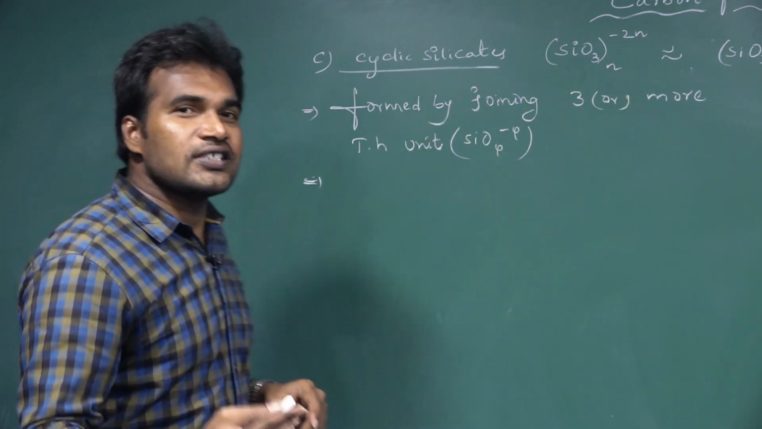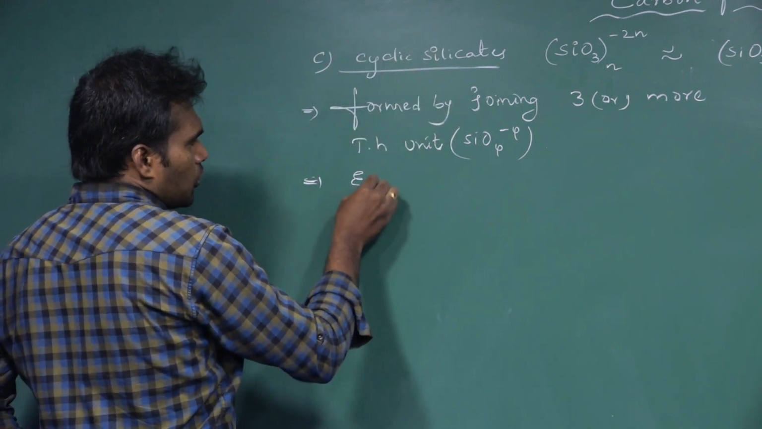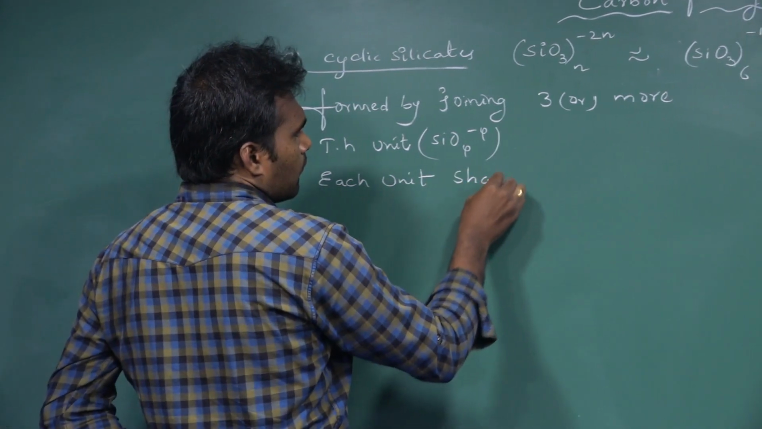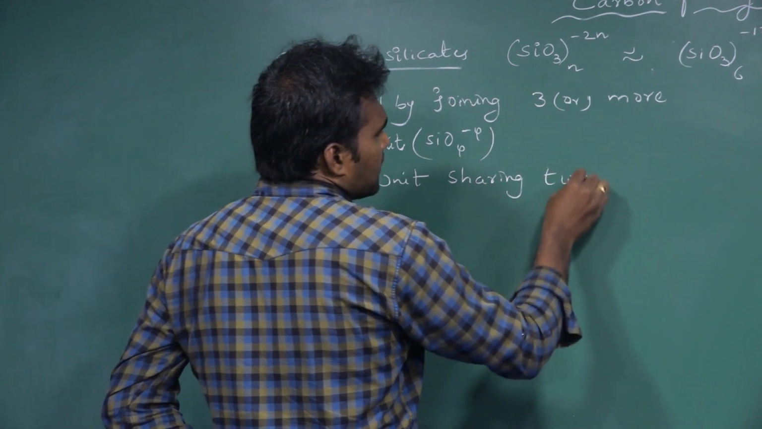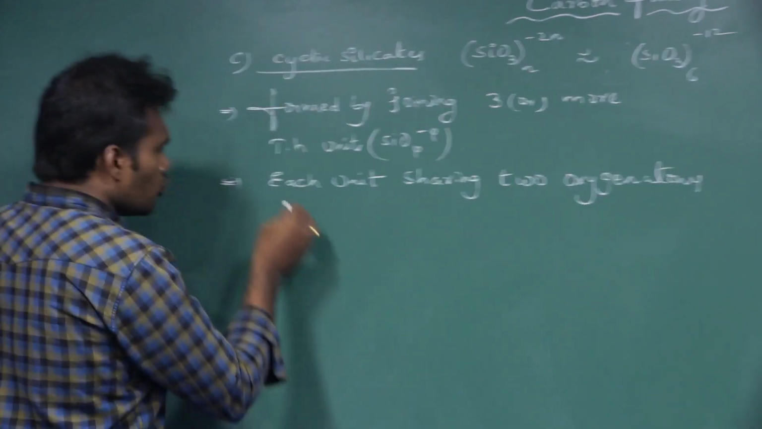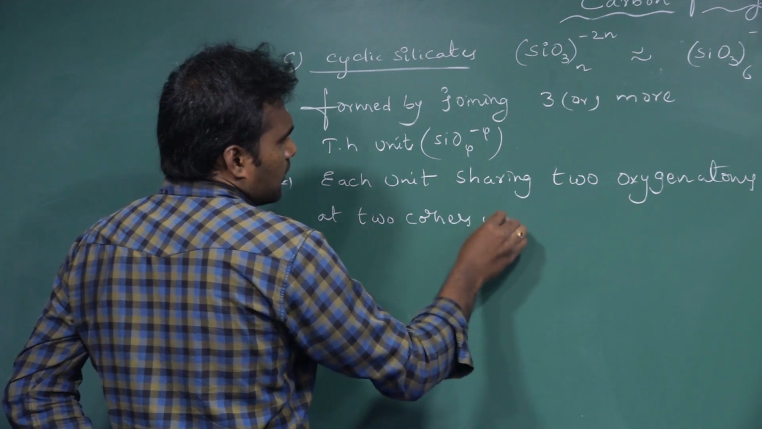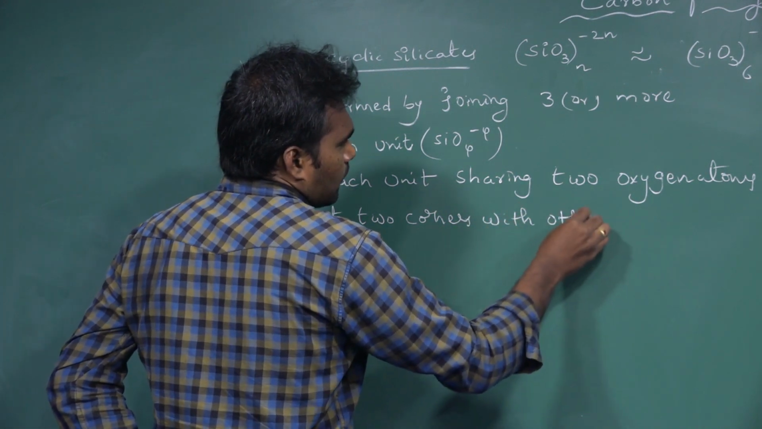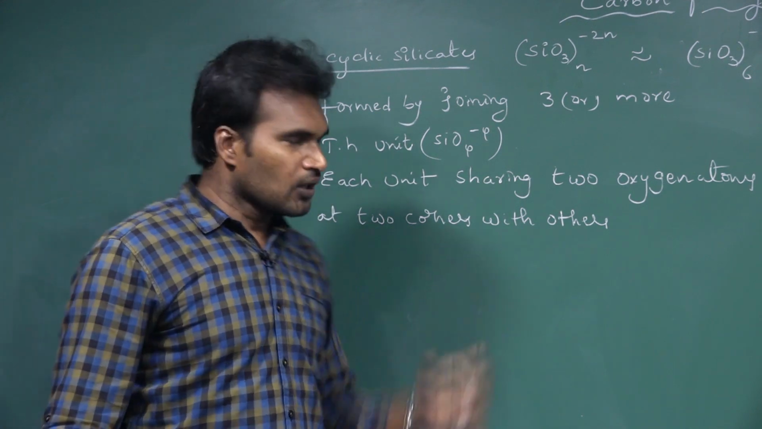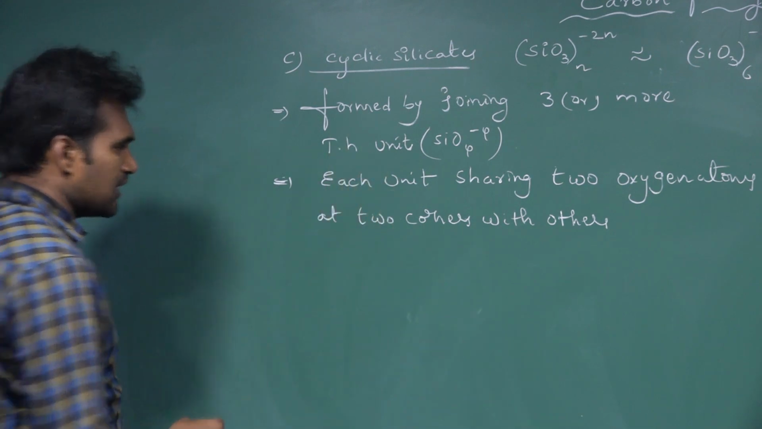And how many oxygens are shared with others? Let us see. In these cyclic silicates, each tetrahedral unit shares 2 oxygen atoms at 2 corners with other units. How many shared oxygens are there in cyclic units? 2 shared oxygens. So I am just drawing the structures of the cyclic silicates so that you can easily understand.